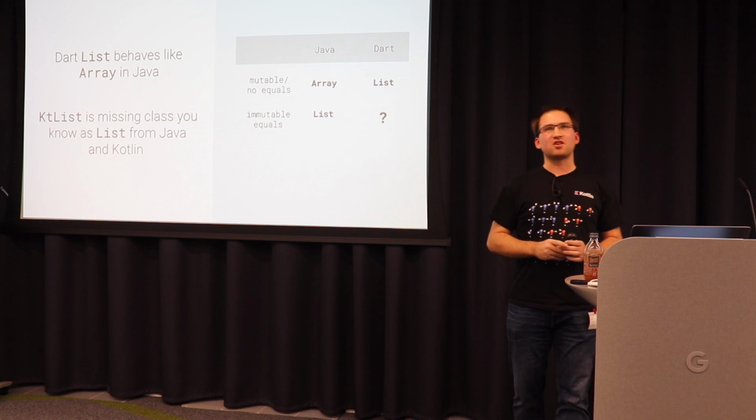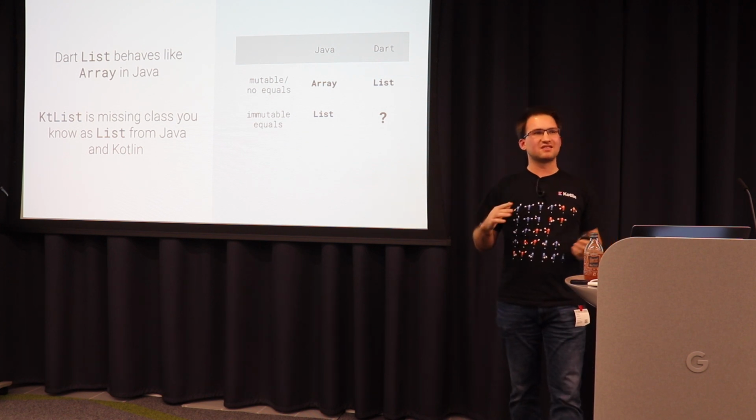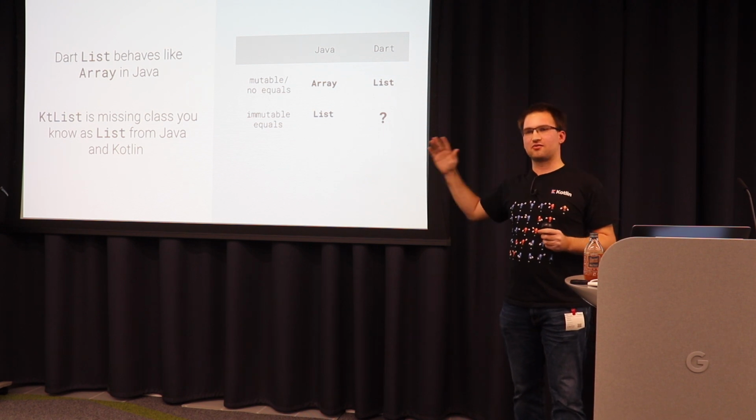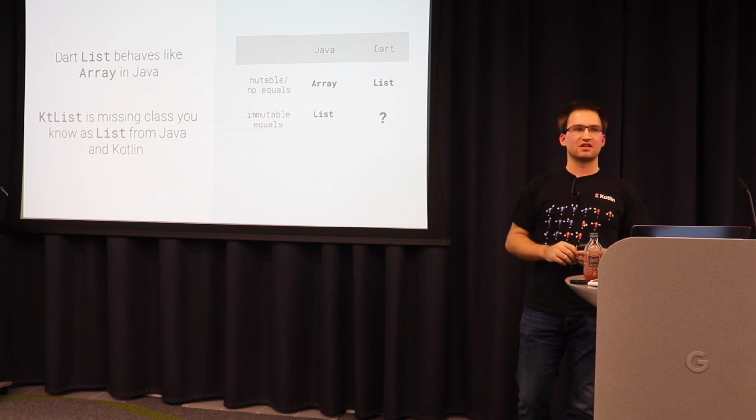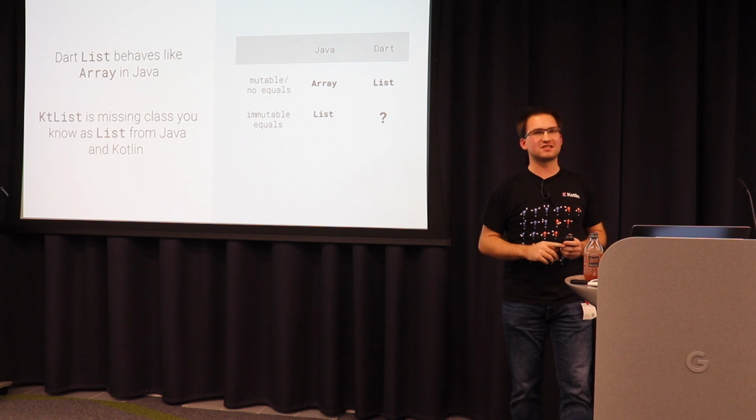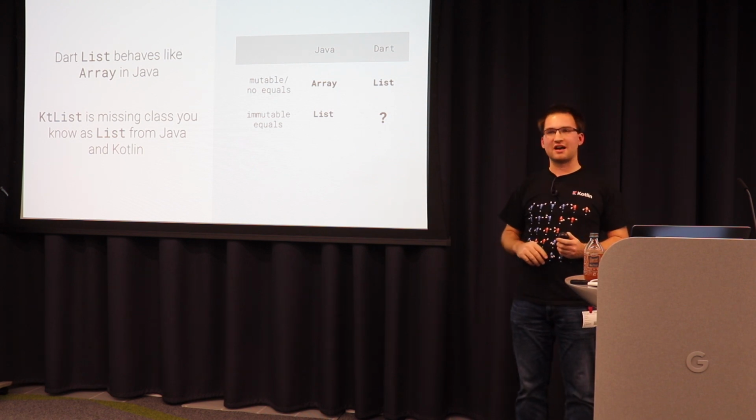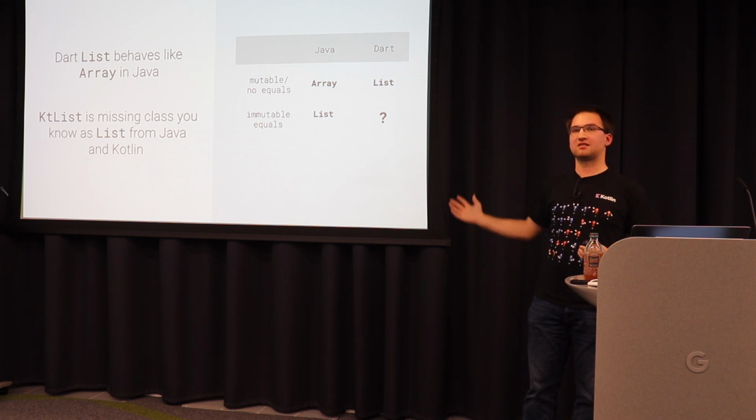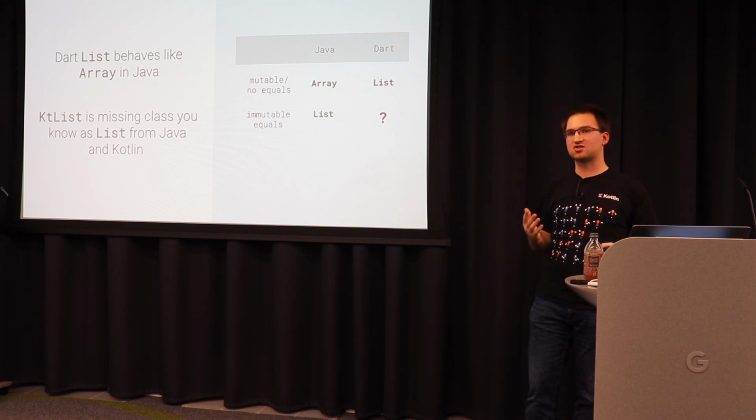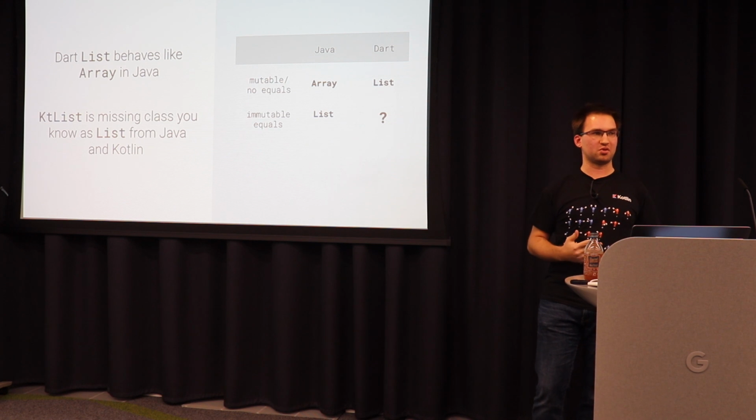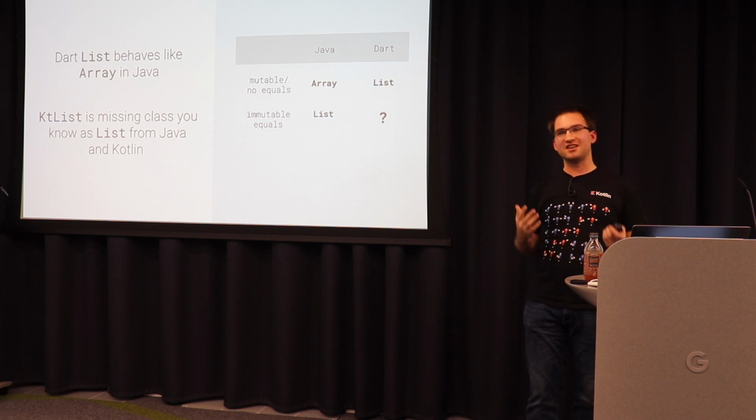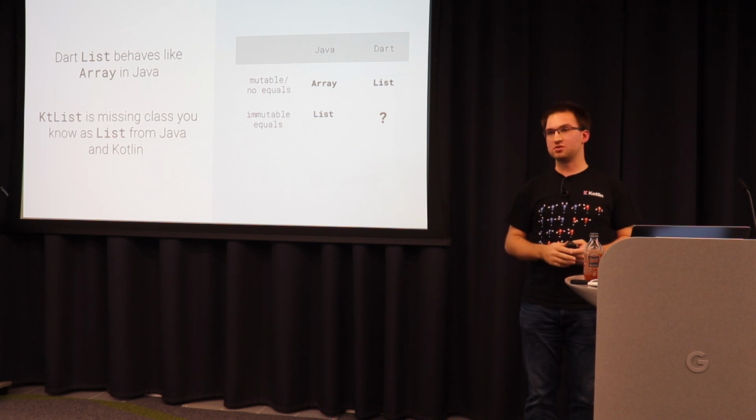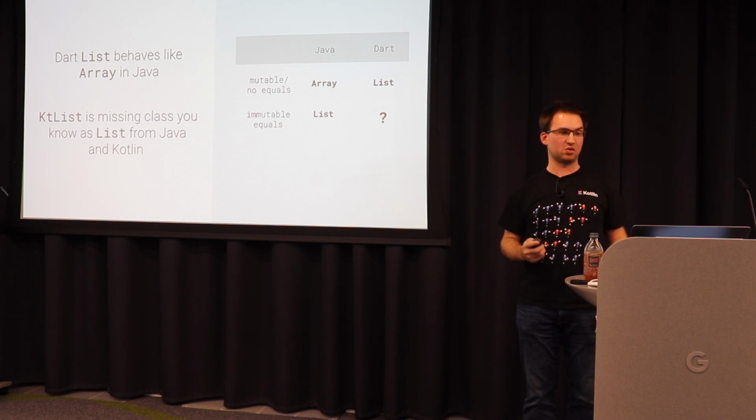And when I compare the array to the list in Dart, that's more a match than the list from Java to the list in Dart. So I really thought, yes, there is a missing piece. We do not have what we call list in Kotlin. We do not have that in Dart. We do not have a collection which supports this equal operator. So actually my KtList, my KtSet, they are really useful. They fill a gap in the language.